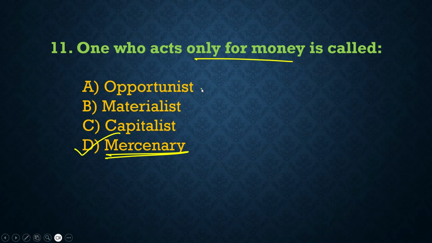What is opportunist? So an opportunist is one who takes advantage of opportunities. And what is materialist? So a materialist is one who gives excessive importance to material possessions. Okay, and what is capitalist? A capitalist is a person who invests capital in businesses. So that is called capitalist. So these all are inappropriate. That's why you have to eliminate these options. So only option D, mercenary, is the correct one-word substitution.